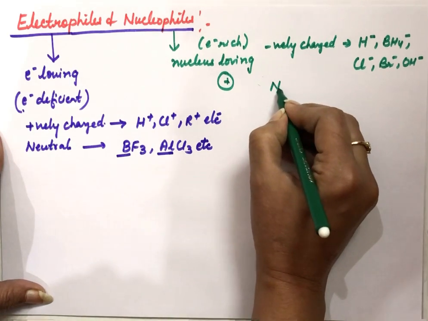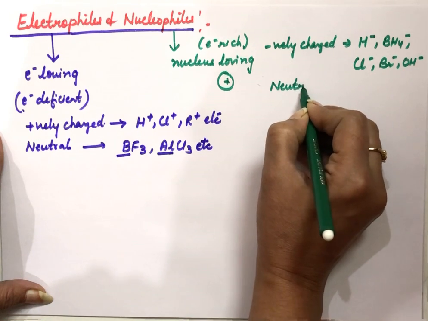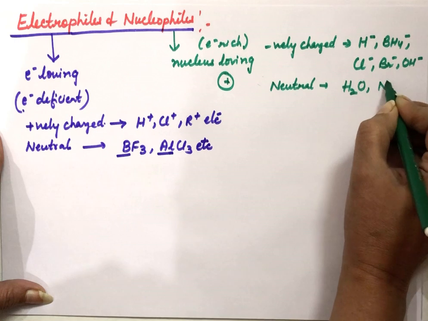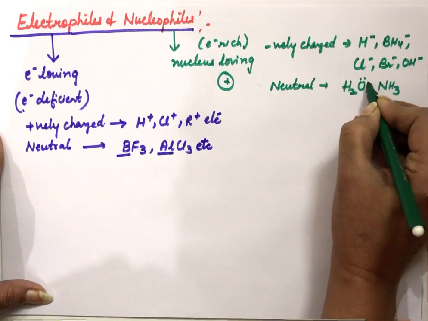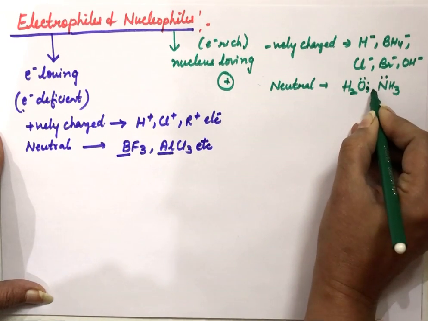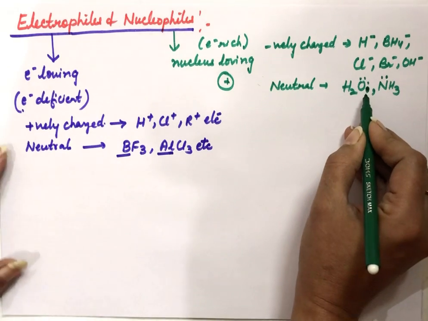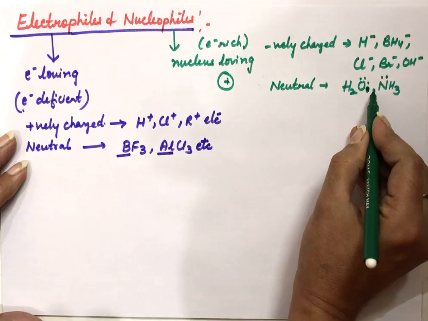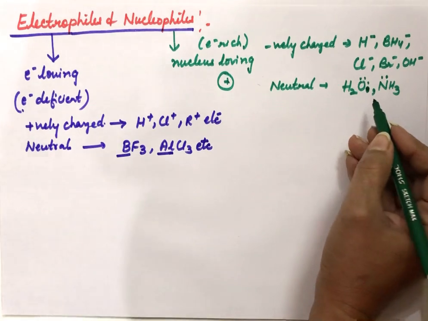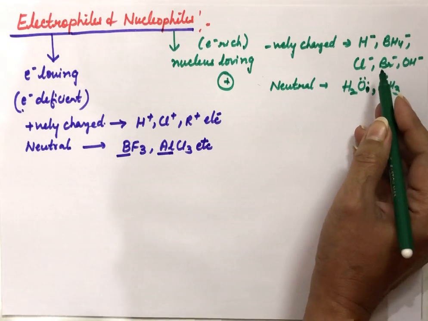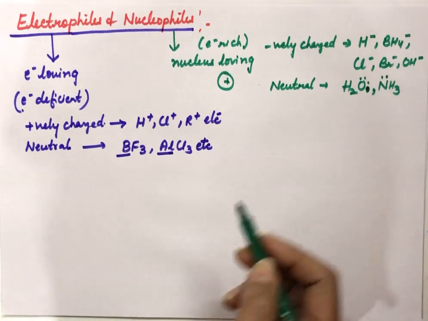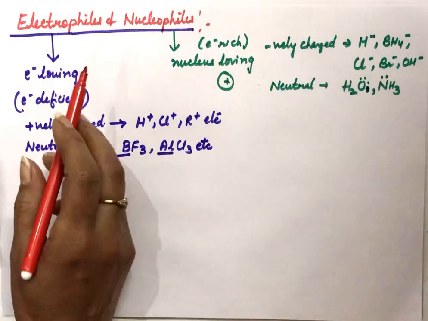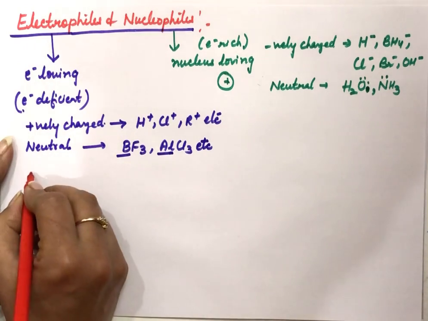Second example we will take is neutral nucleophiles. They have 8 electrons in their last shell, but they have a lone pair of electrons which can be donated further. These lone pairs of electrons can be used for bond formation. So because of the lone pair, they are electron rich in nature. So electron rich species, whether negatively charged or neutral in nature, come under nucleophiles. So this is the topic, electrophiles and nucleophiles.